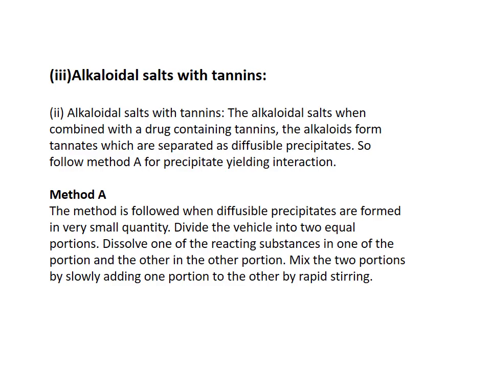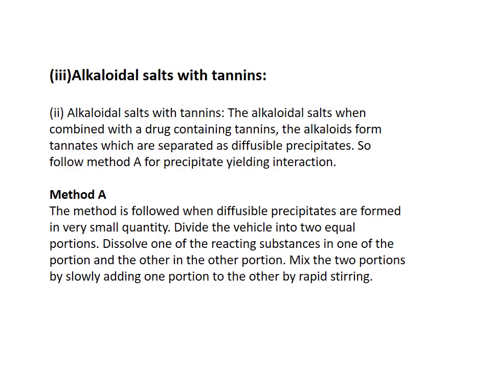What I said: if a prescription contains an alkaloidal salt along with tannin, these two ingredients undergo chemical reaction and the corresponding tannates get precipitated as diffusible precipitate.